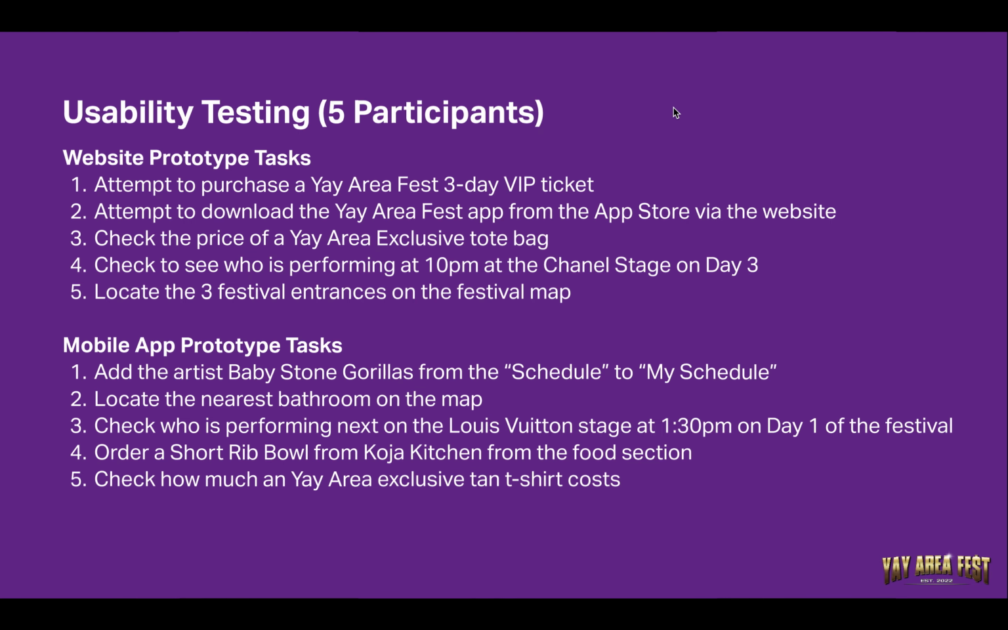During the prototyping process, I conducted usability testing with 5 participants to make sure that my designs cater well to my users so that they can carry out the essential functions of the app and the website. So some of the tasks that I had my users perform were to attempt to buy a 3D VIP ticket, attempt to download the Yay Air Fest app from the website, and check the price of an exclusive tote bag. And for the app, I had my users add an artist to my schedule, locate the nearest bathroom on the map, and check who's performing next on the Louis Vuitton stage.